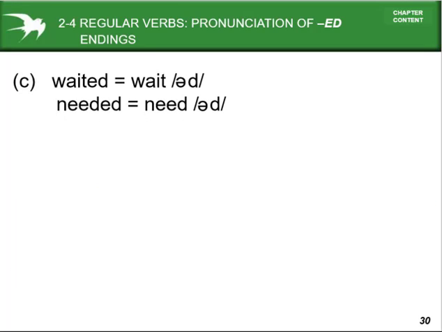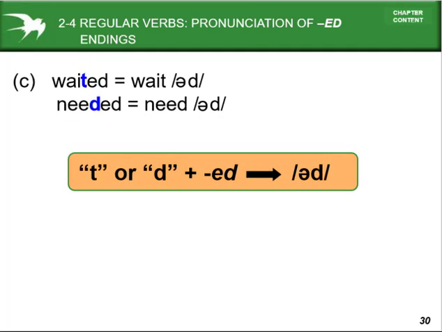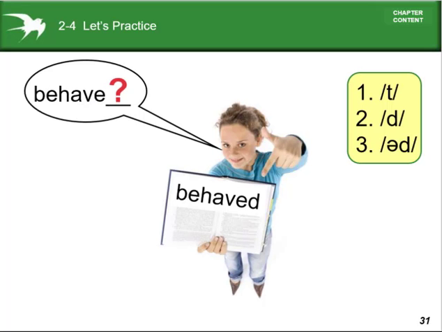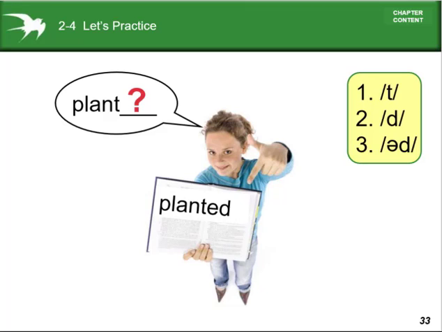Regular verbs, pronunciation of the ed ending, t and d: then pronounce it with the id sound, waited, needed. So when the word ends with t and d, the pronunciation will be the id sound. Let's practice. Behave will take the d sound, because there is a vowel sound and vibration in the vocal cord at the time of pronunciation.